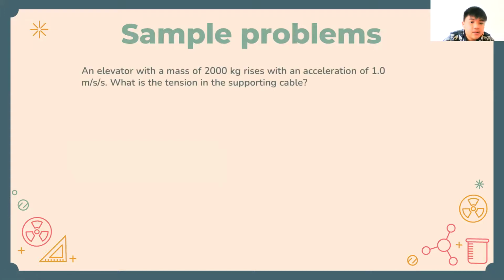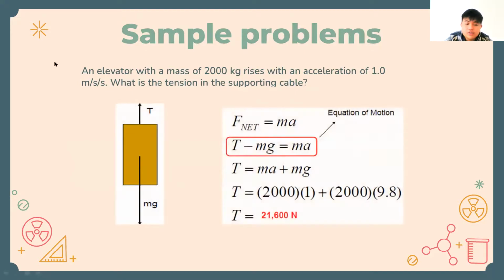The next sample problem. An elevator with a mass of 2,000 kilogram rises with an acceleration of 1 meter per second squared. What is the tension in the supporting cable? Here's the picture and here's the answer. In this elevator, there are two forces doing their job. The first is the tension of the cable, and the second is mg. mg is the total weight of the elevator. So T minus mg equals m a. T equals m a plus mg. So we are finding the tension.